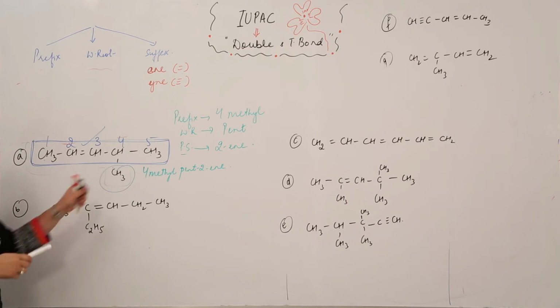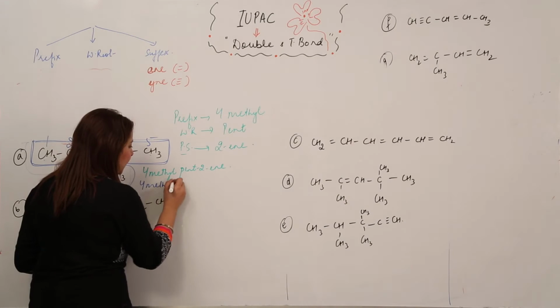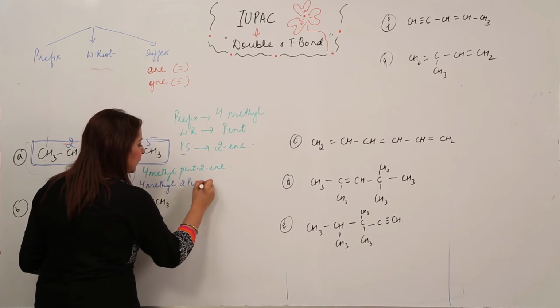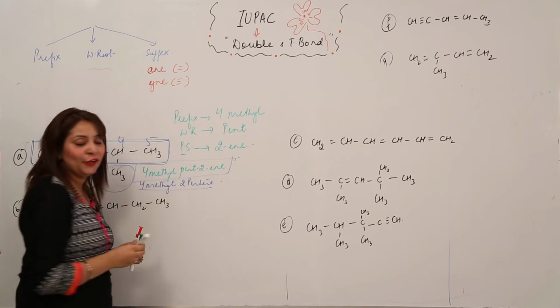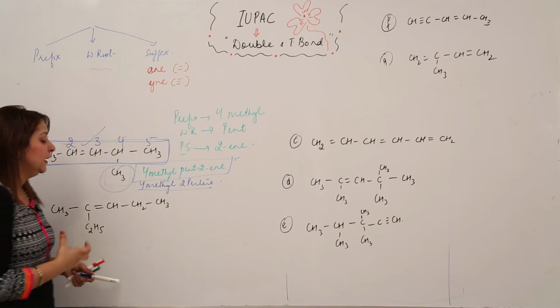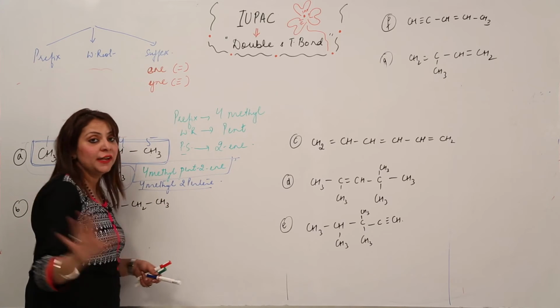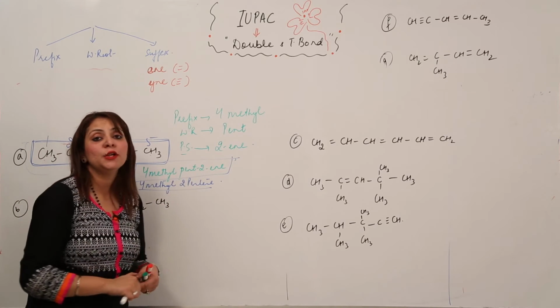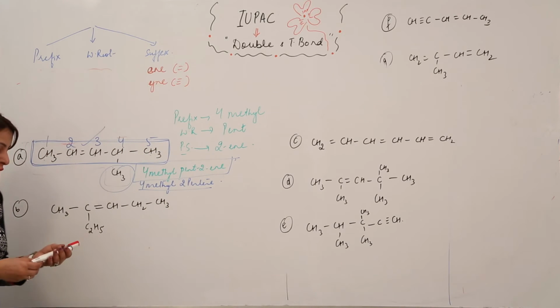So and you can even write it in this manner, 4-methyl 2-pentene. Even this is correct, but according to me, just make a habit of writing this because it is more informative, right? See, 4-methyl, that means at 4 there is a methyl group. Pent means there is a 5 carbon. 2-ene, that means at 2 position there is an ene, right? So either of both you can use.